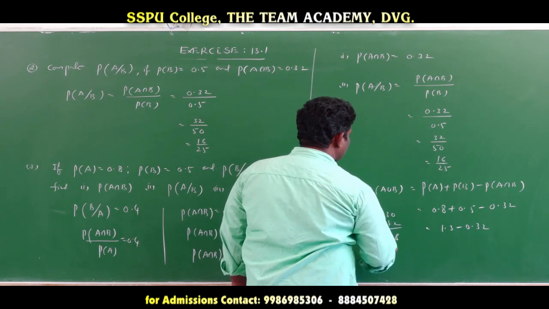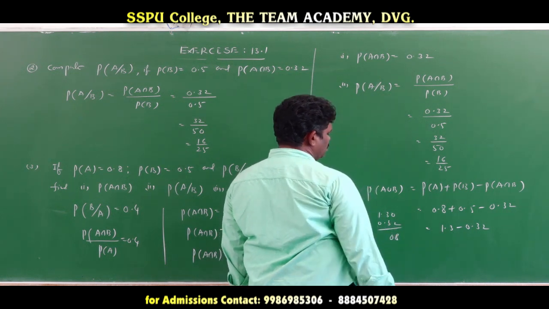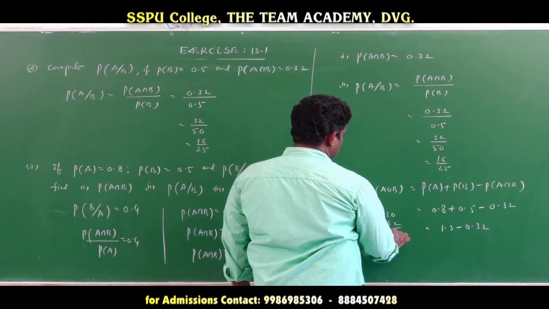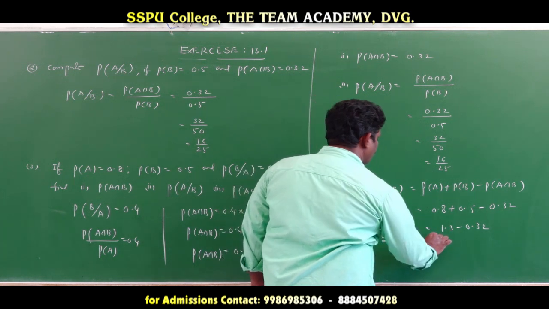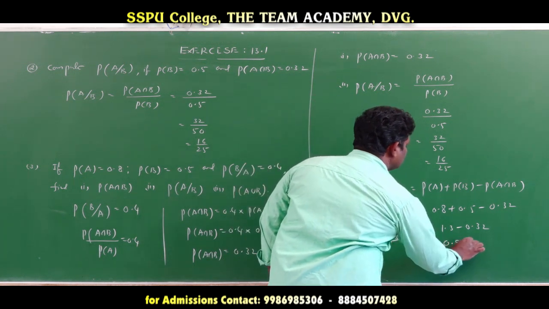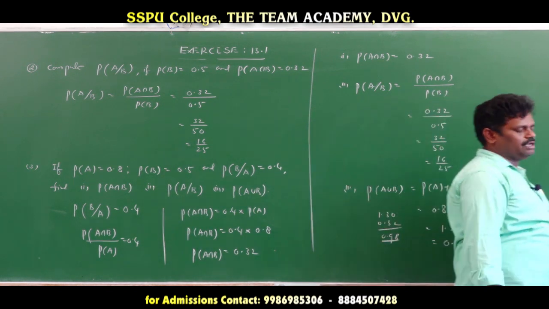0.32 means 8 value. Here 0.9. Next 0 value. So 0.98. So this is the third case.